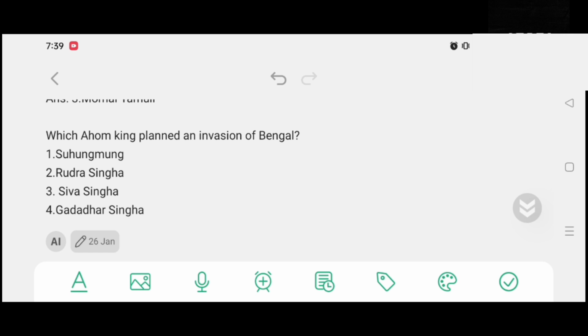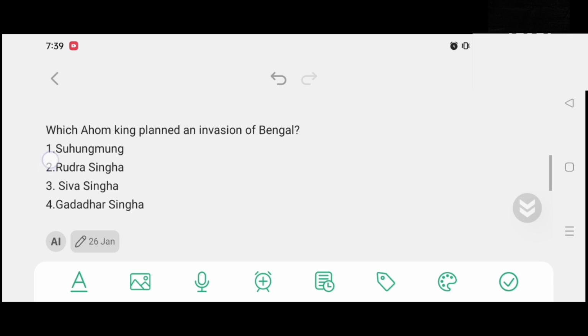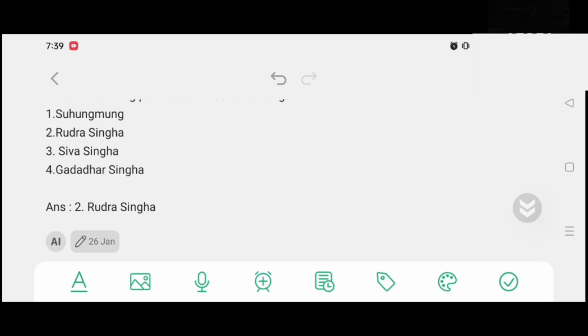Which Assam king planned an invasion of Bengal? Option number 1, Suhumung. Option number 2, Rudra Singha. Option number 3, Shiva Singha. Option number 4, Godadhar Singha. And the correct answer is option number 2, Rudra Singha.